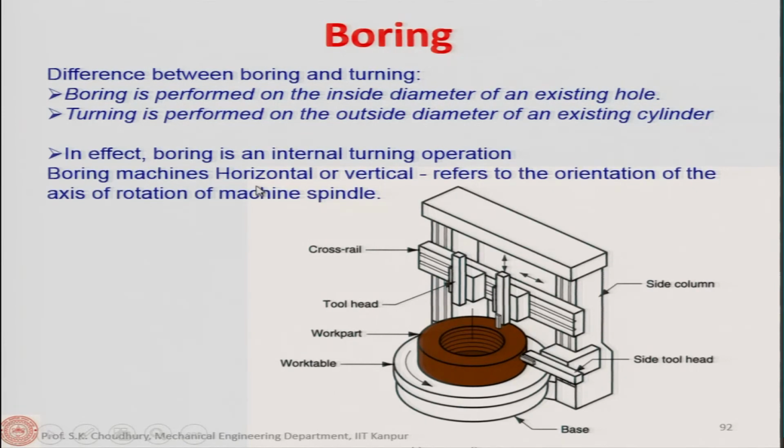Boring machines, horizontal or vertical, refers to the orientation of the axis of rotation of the machine spindle. If the machine spindle rotates horizontally, it is a horizontal boring machine, or otherwise it is a vertical boring machine. This is a boring machine with the base, work table, work part clamped in here. This is the side tool where the turning process can be made, and this is the tool head where you have a cross rail in which these tool heads can be moved, with the boring tool which will make the internal hole enlarged.